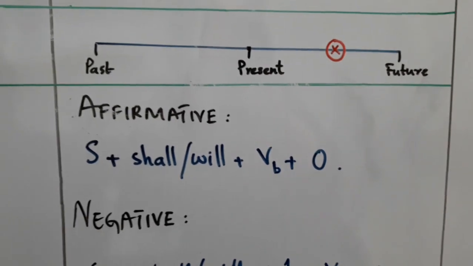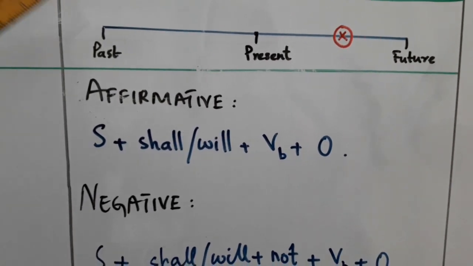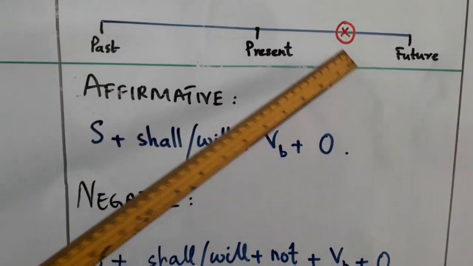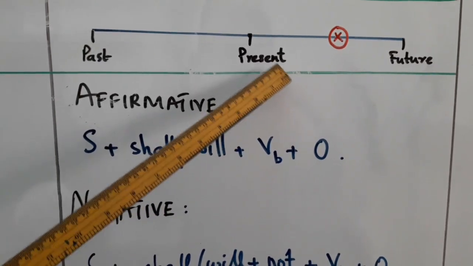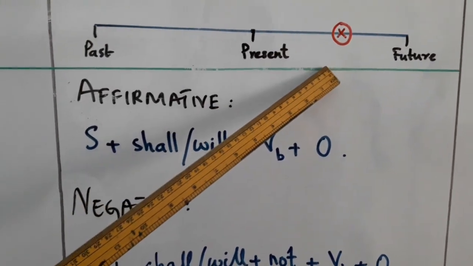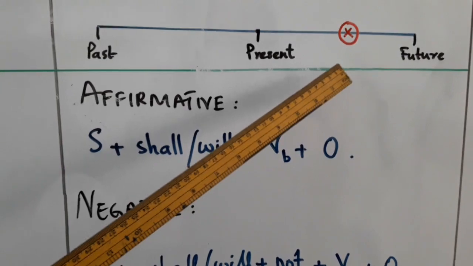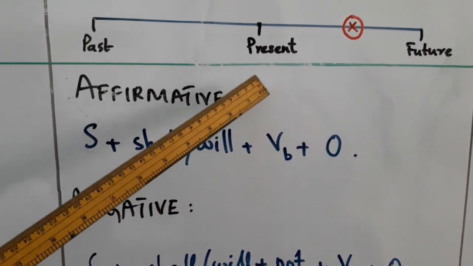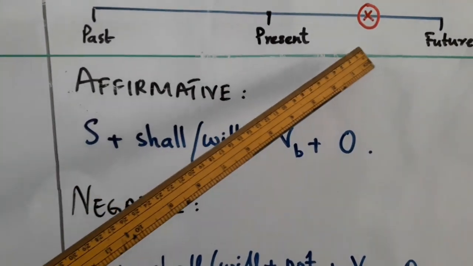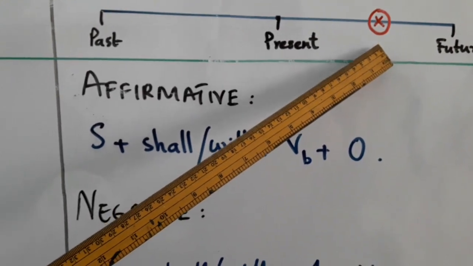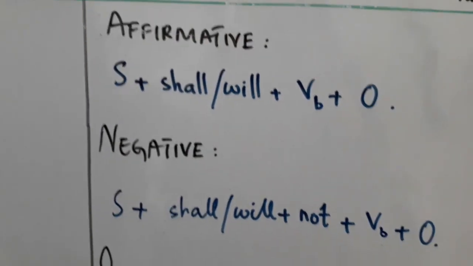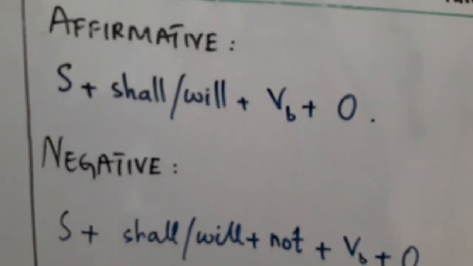Let's understand simple future tense with the help of timeline. Here you can see that any action that is done after present time comes in simple future tense. It may be after 5 minutes or after 5 years, but it comes in simple future tense. Now come to the structures, girls.